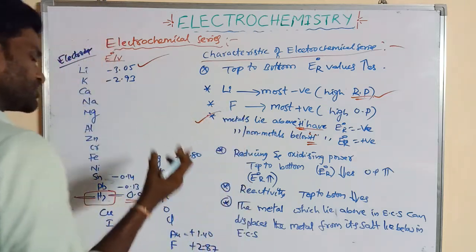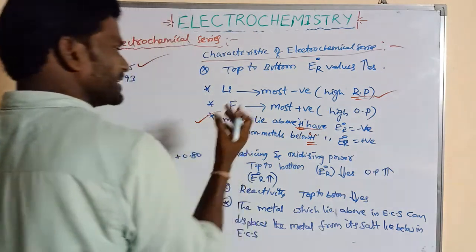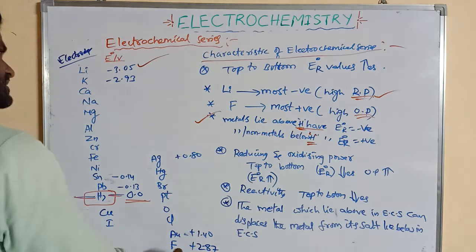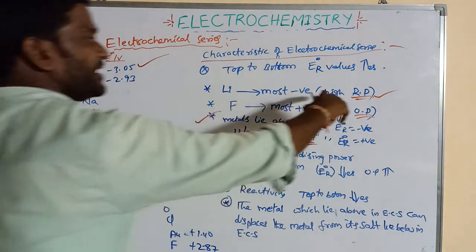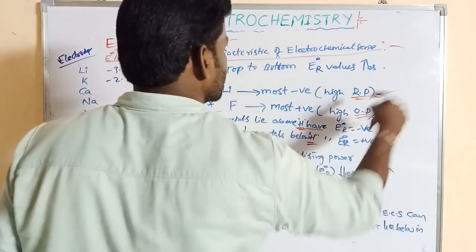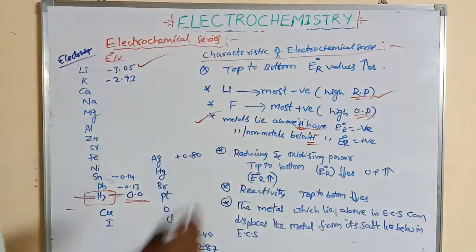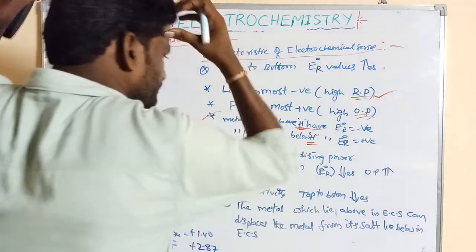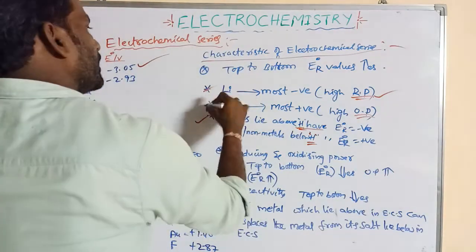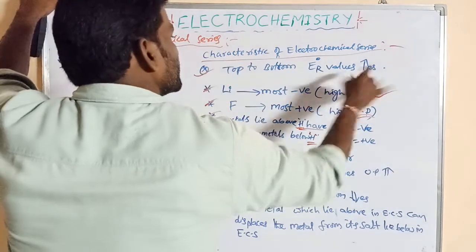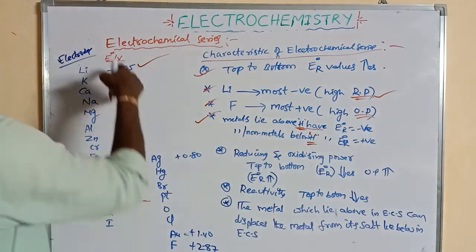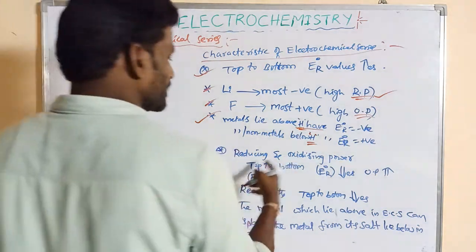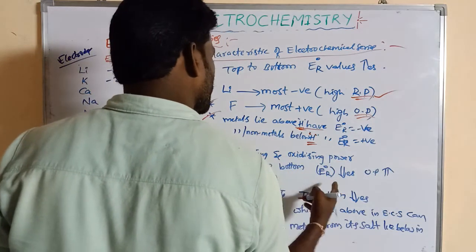So whichever has the most positive standard potential acts as a strong oxidizing agent. This is the strong reducing agent. High reducing power means a strong reducing agent, high oxidizing power means a strong oxidizing agent. Now, from top to bottom E naught values increase, from minus to 0 to plus values. And the reducing and oxidizing power also change from top to bottom.